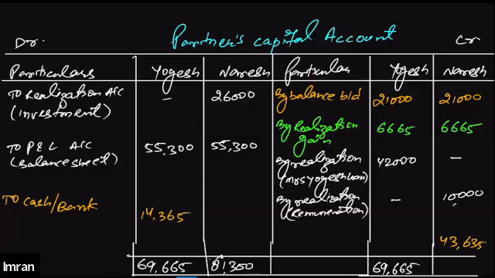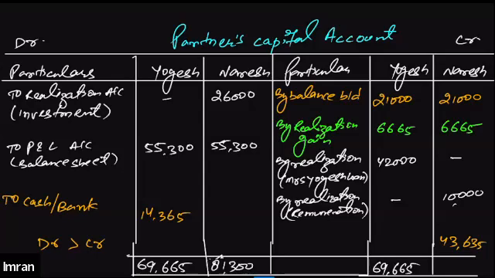And this indicates that the debit side of Naresh is greater than the credit side. If the debit side is greater than the credit side, this means that we need to pay Naresh 43,635. In order to close his account, the firm will be required to pay 43,635 to Naresh. Got it? Is that clear? Just a moment.